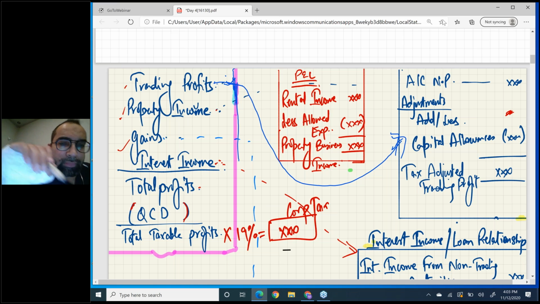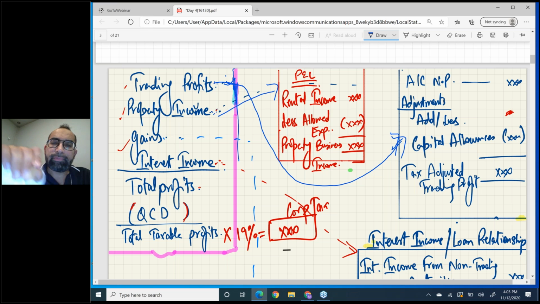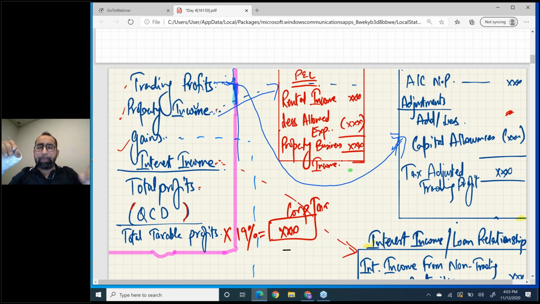The second head is property income. If you double click property income, this PNL, the red pen PNL, will come. And what is the format of property income? Rental income less allowed expenses.